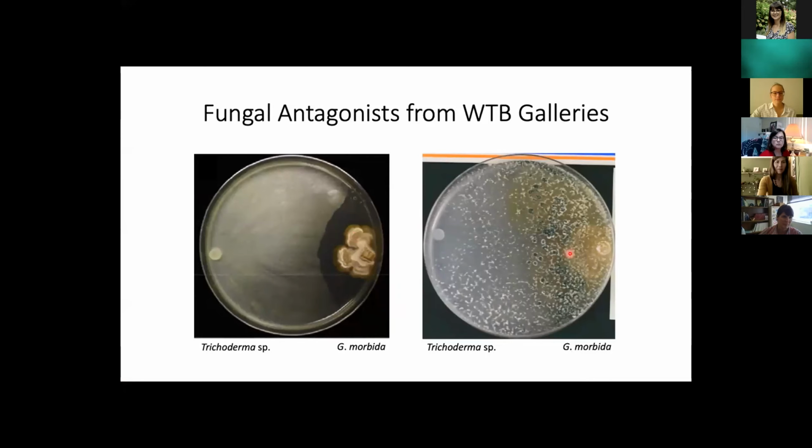Another analysis that we performed was indicator species analysis. So this would allow us to identify OTUs characteristic of the conditions in certain areas. The areas that we looked at were Indiana and Tennessee, and then TCD positive and TCD negative trees. Now you might be wondering, where is Washington? Well, all of our Washington trees are in this TCD positive and TCD negative tree group. And that's because all of our TCD positive trees were from the state of Washington. So of our 14 trees that we tested for TCD in Washington, 9 of them tested positive, where the other 5 tested negative, and we had no trees in Indiana or Tennessee that tested positive for TCD.